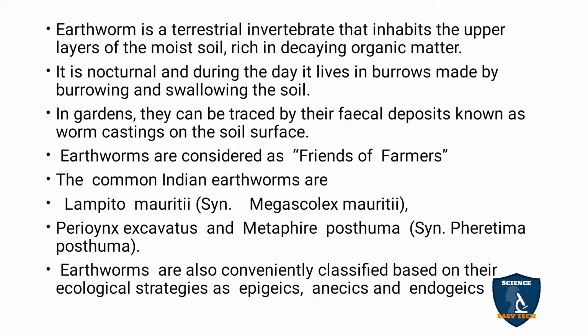The earthworms are also conveniently classified based on their ecological strategies. Based on the ecological strategies, the earthworm is classified into three: epigeics, anecics and endogeics. Based on the burrowing capacity in the soil, they are divided into epigeics, anecics and endogeics.